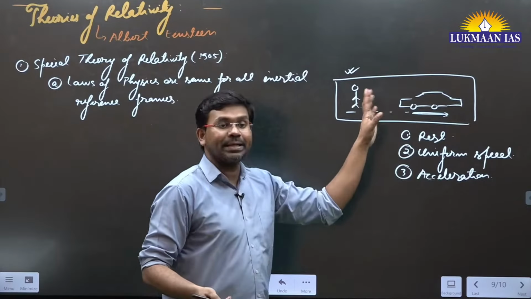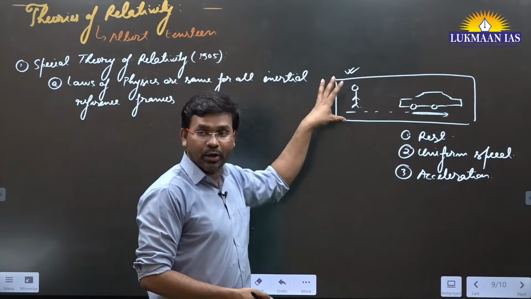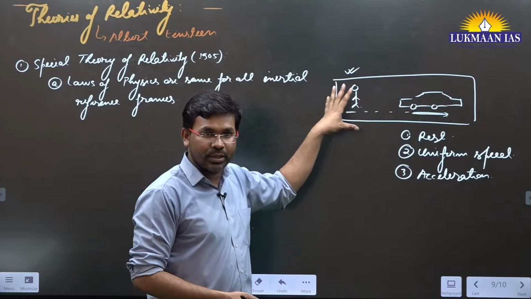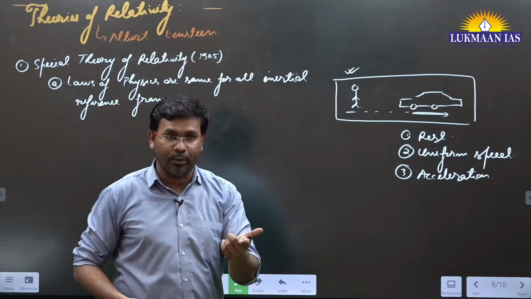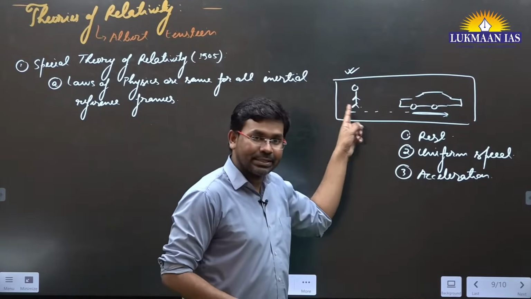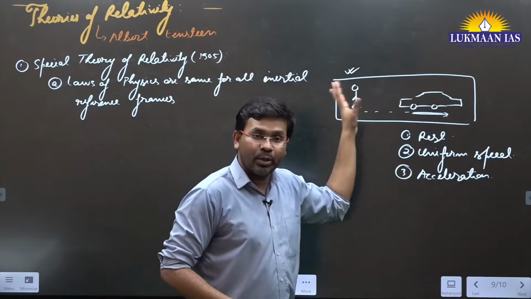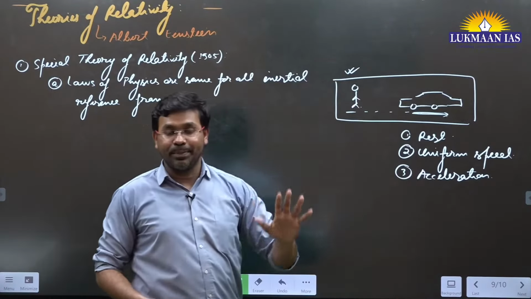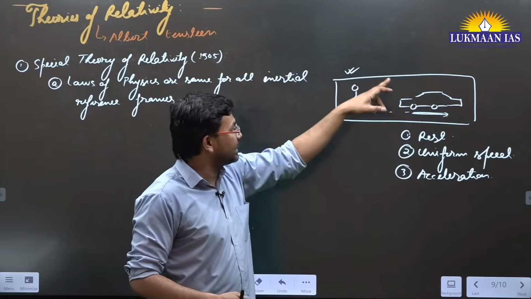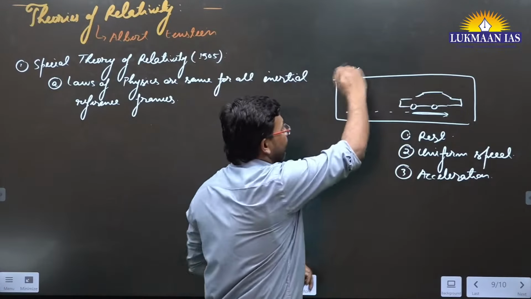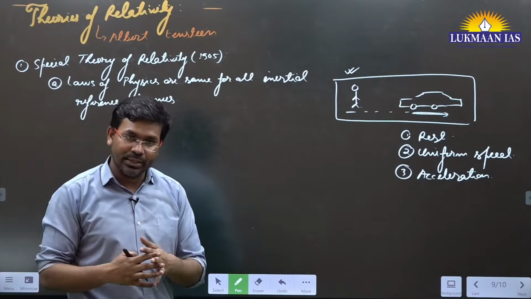So this frame will be considered an inertial frame of reference. Why? Because at least one of the users is either at rest or in a state of uniform motion. If this boy is in uniform motion, or has some acceleration, we will be able to identify the speed, the velocity, and with what force it is going to impact. This kind of frame is known as an inertial frame of reference. We can have any variation of the inertial frame of reference.